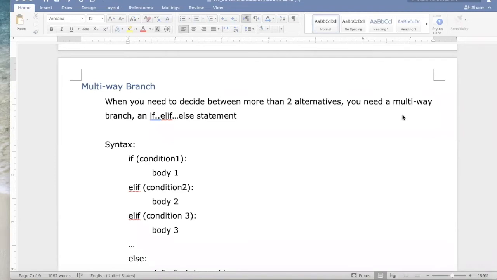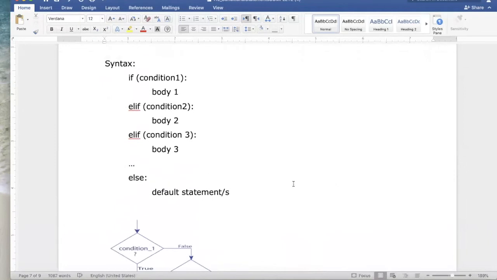So it's a great general purpose statement that you can use if you have lots of alternatives to consider, or if you maybe only want to do something in some cases, or an option B in other cases, and then have an option C where you do nothing. All of those are possible with the multi-way branch. The syntax looks like this.